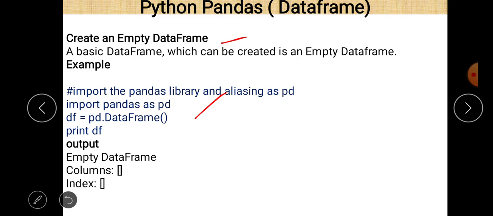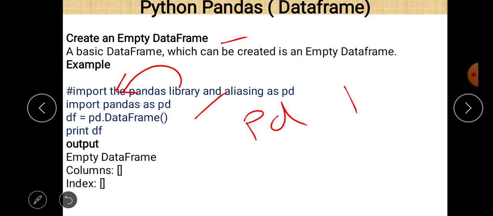Import the pandas library: just write import, then pandas is the name of the library, and as pd. pd gives an alternative name to pandas. So whenever we want to use the pandas library and its functions, we just write pd in place of pandas. And what is the advantage of this? The advantage is that we don't type so many letters. In fact, instead of writing 6 letters, we just write 2 letters, p and d.